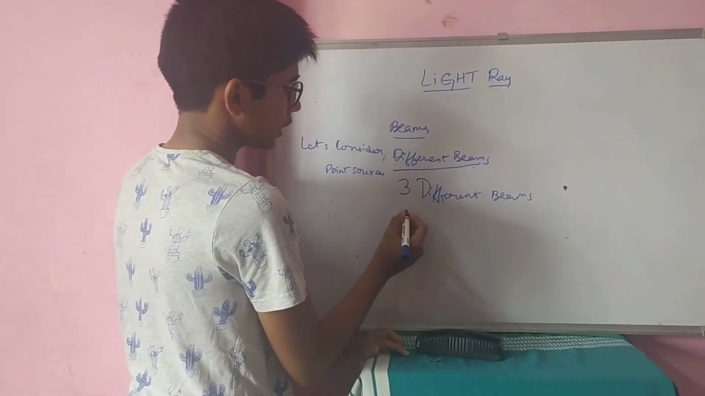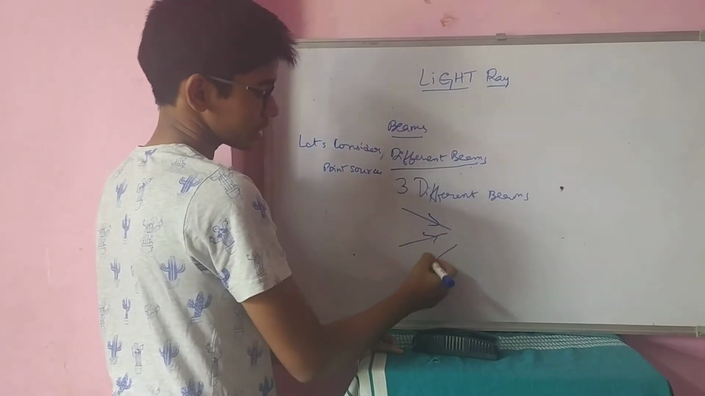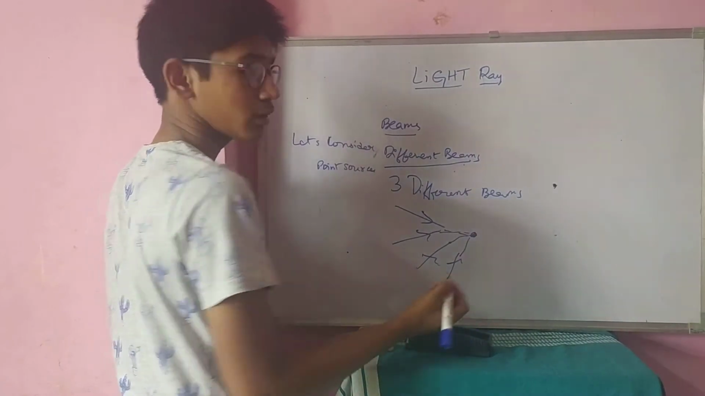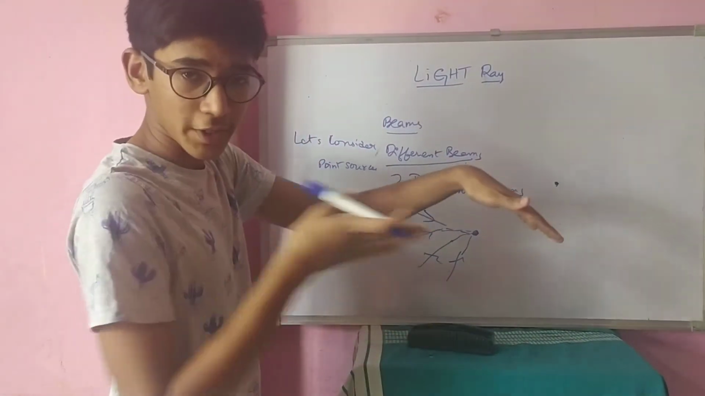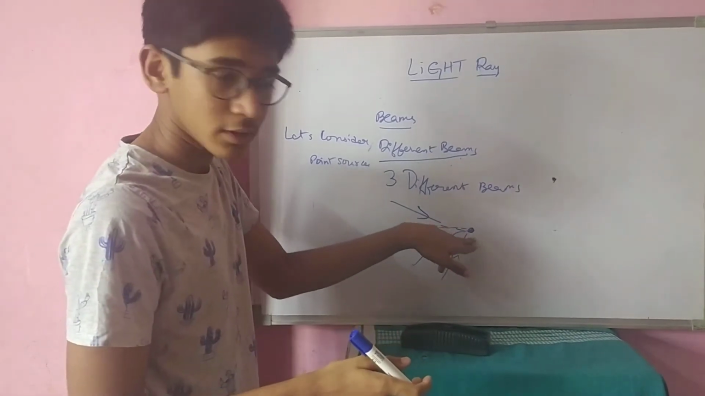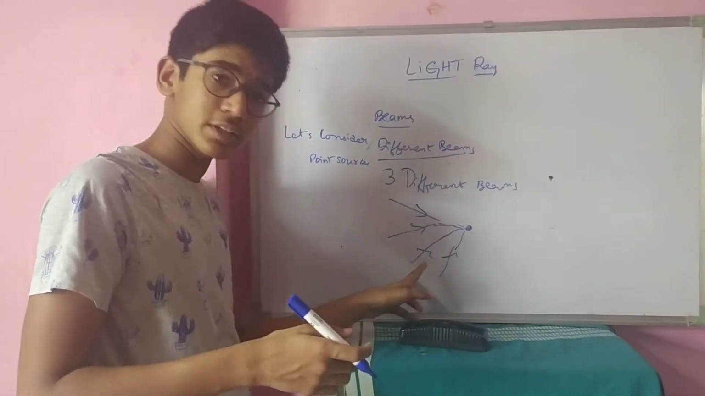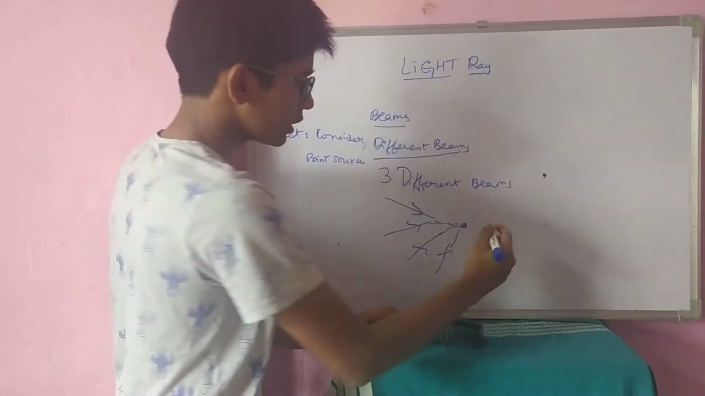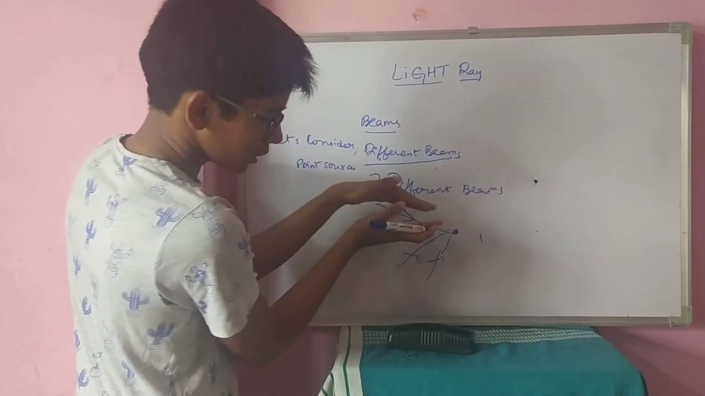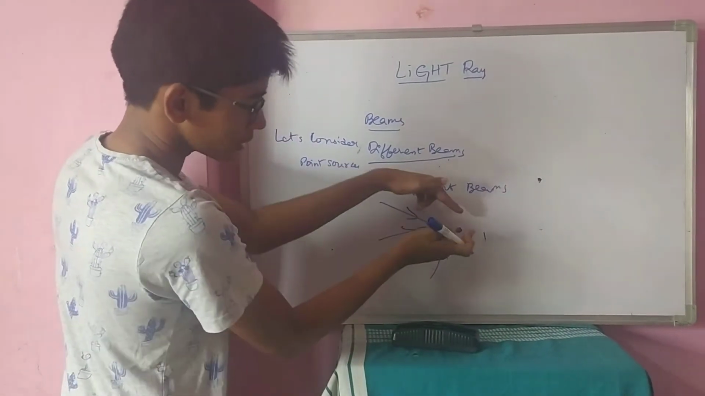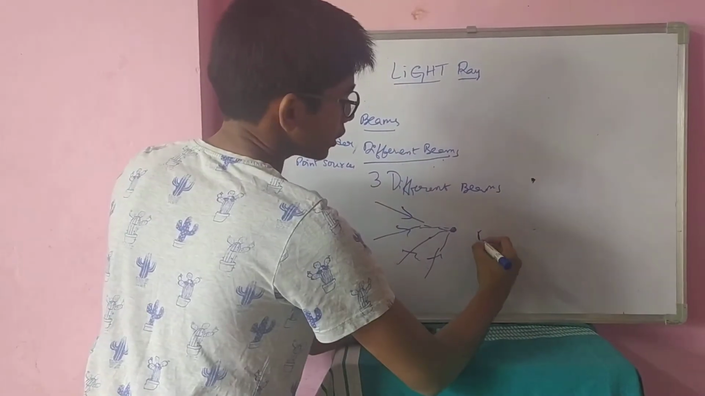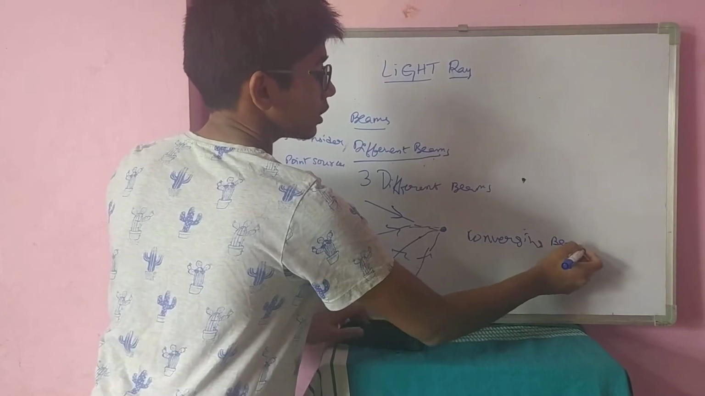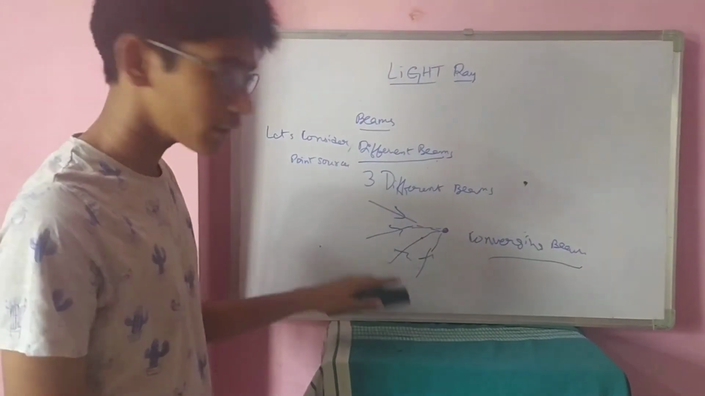Next, I am considering some light rays in this way, but when they are extended, they meet at a point. They are coming from different points and meeting at a single point. This is also a beam because this is also a group of light rays. This is meeting at a single point. In the sense, they are converging. This light ray is coming near to this light ray, and they are meeting at a single point. This is called a converging beam. Converging beam, diverging beam. Have you understood?